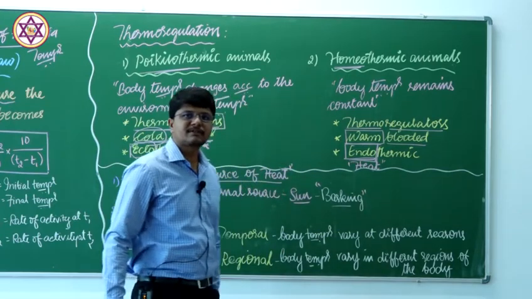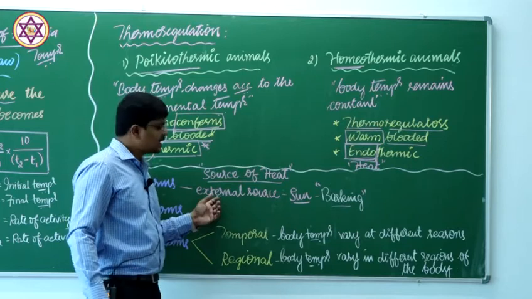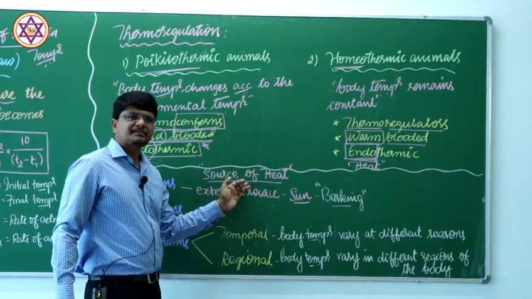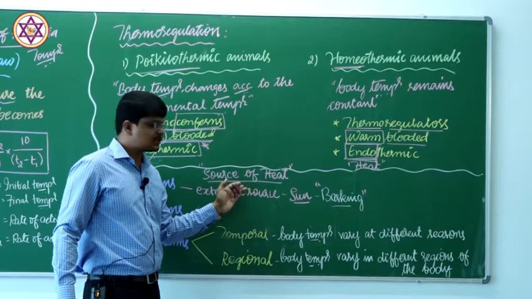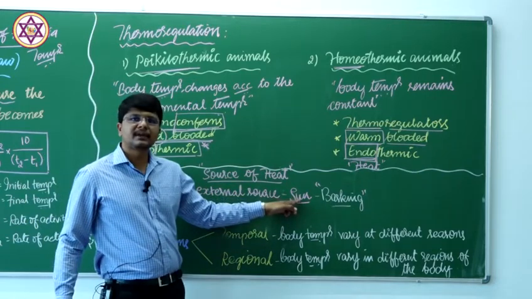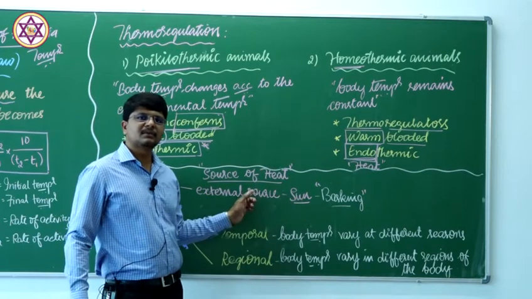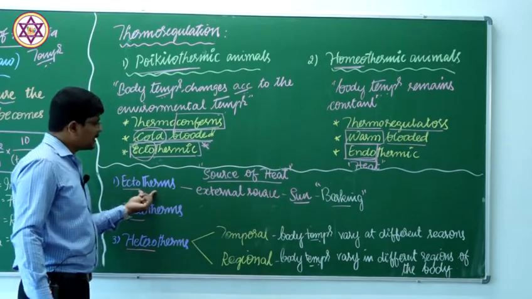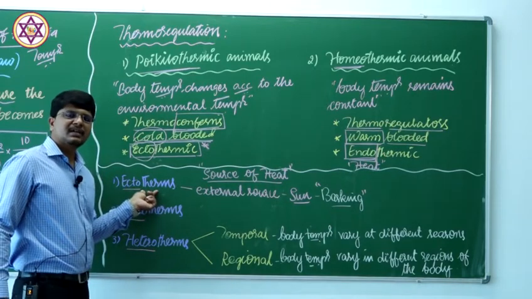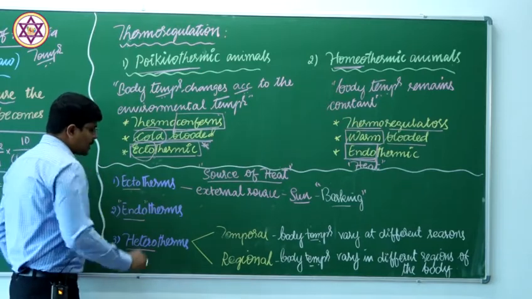They expose the body surface to the sun radiation, absorb some amount of heat and cope with the external environmental temperature. In that case, the source of heat becomes the sun radiation. The sun becomes the source for the animals, and those kinds of individuals or groups of animals are called ectotherms.